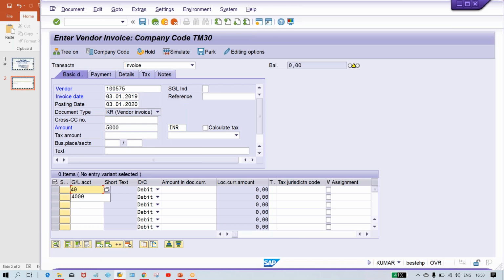And I'll give rent GL itself and this amount and save it. Just press enter. Actually, I gave 2019. I was supposed to give 2020. Anyway, no issues. Now, so what is happening, guys?